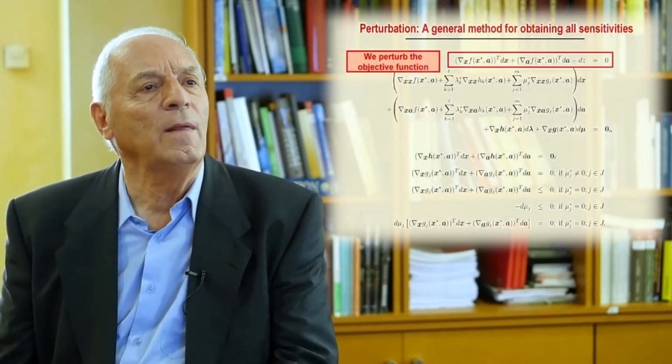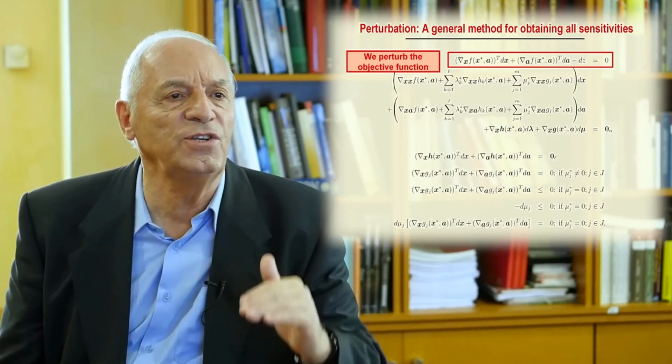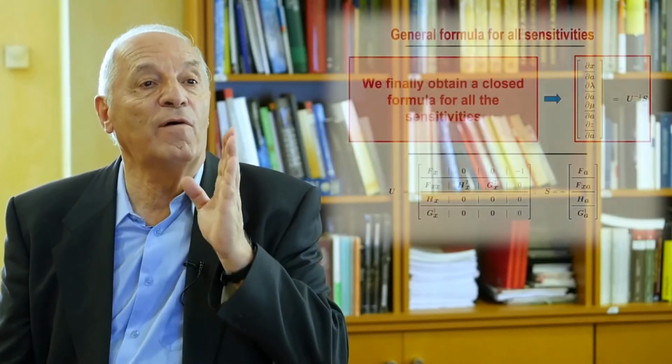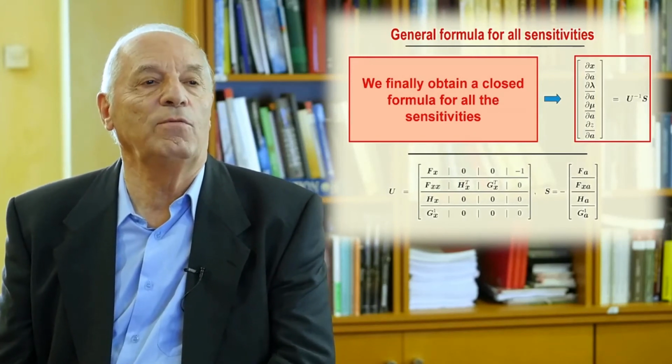But we go even further. We are going to perturb all the Karush-Kuhn-Tucker conditions one by one, and we are going to obtain at the end a system, closed formulas for all sensitivities at once. And we will give some examples.